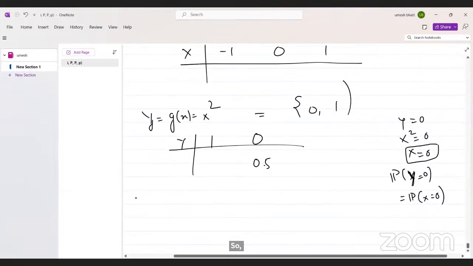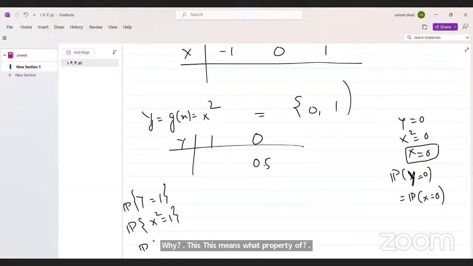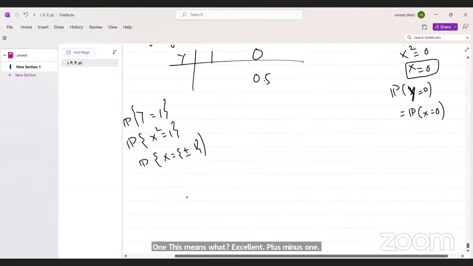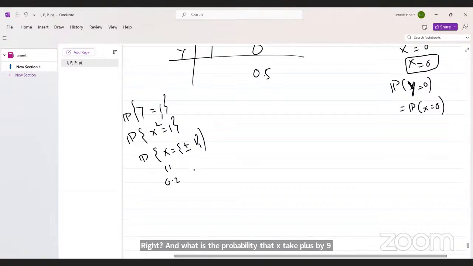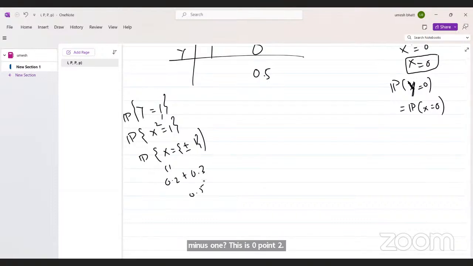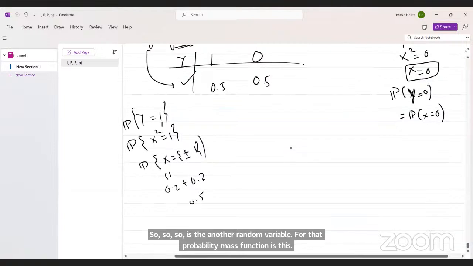Now, what is the probability of Y equal to 1? This means the probability of X square equal to 1, which means the probability of X equal to plus or minus 1. Right? And the probability that X takes plus 1 and minus 1 is 0.2 plus 0.3, which is 0.5. So g(x) is another random variable, and its probability mass function is this. Okay.